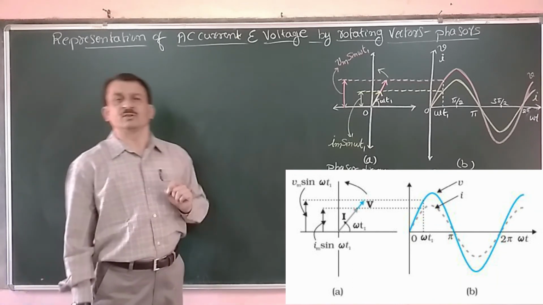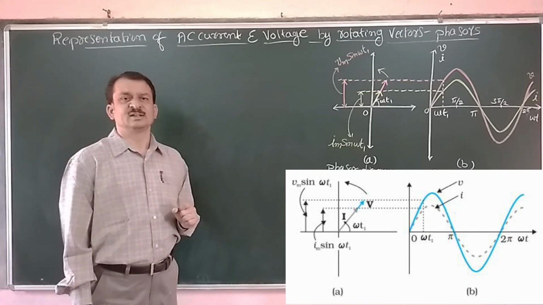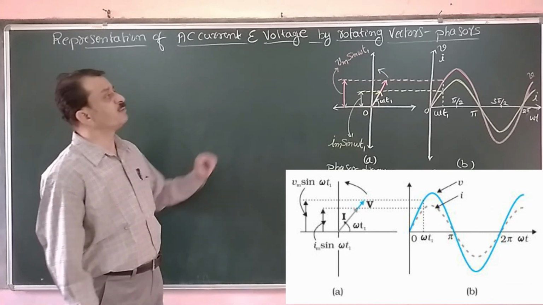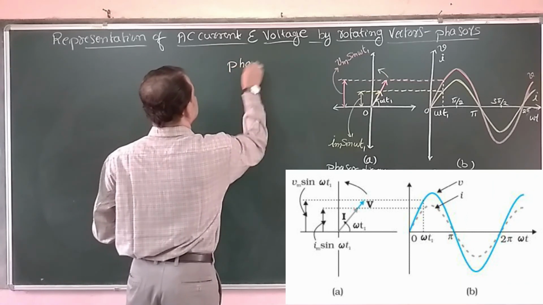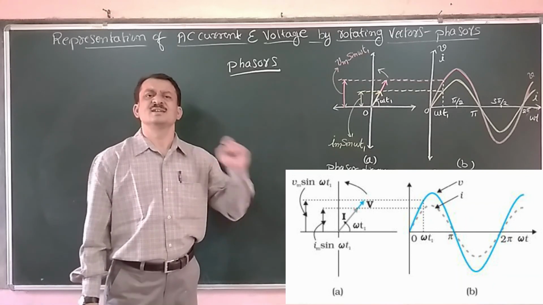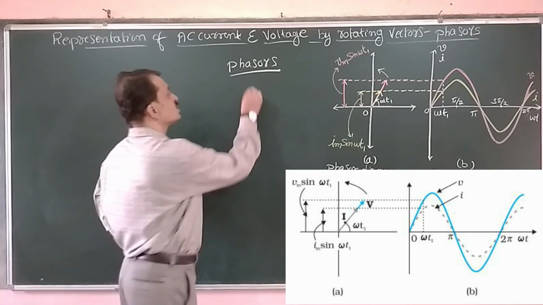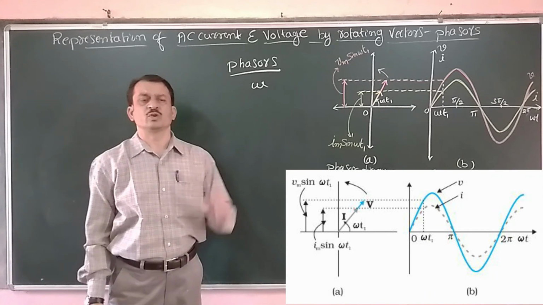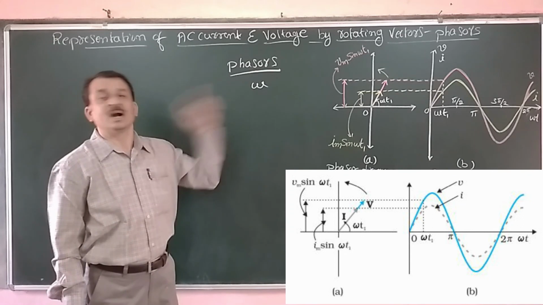In order to represent that, we are using rotating vectors. The AC signals are represented by rotating vectors, and those rotating vectors we call phasors. What are phasors? A phasor is a vector which rotates about the origin O with an angular speed of omega.